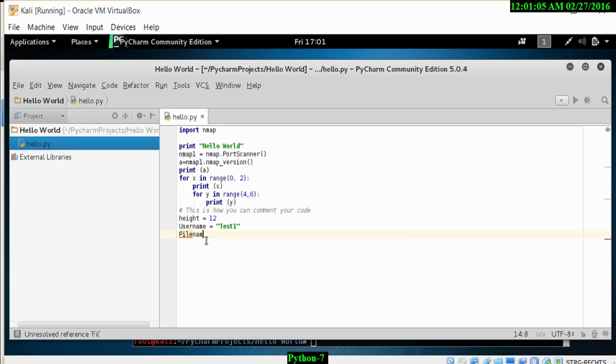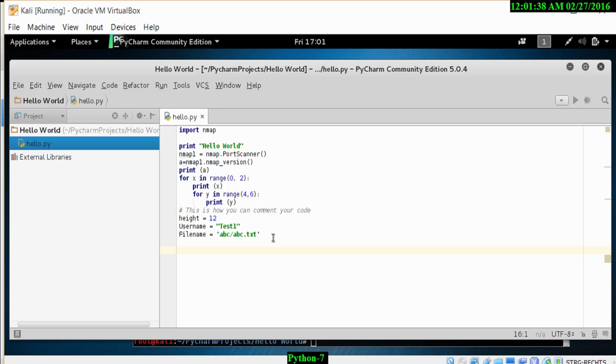So filename equals single quotes, and within those single quotes I type in, for example, abc slash abc.txt, which is a reference to a file within a directory called abc. So this is how we use integer variables, string variables, and path name variables. Just remember, path names will be in single quotes.